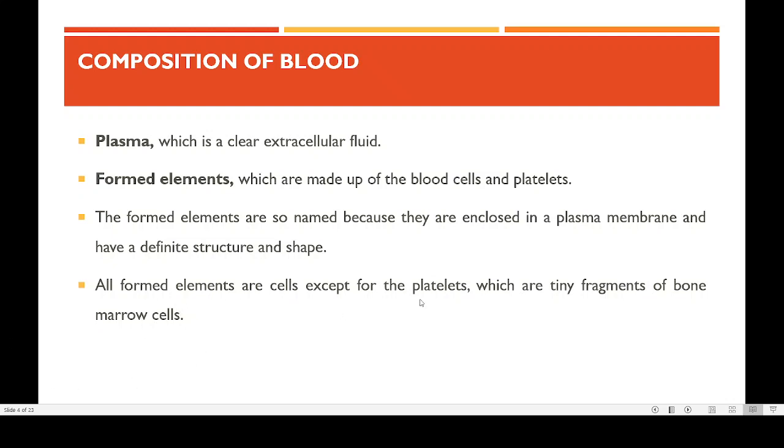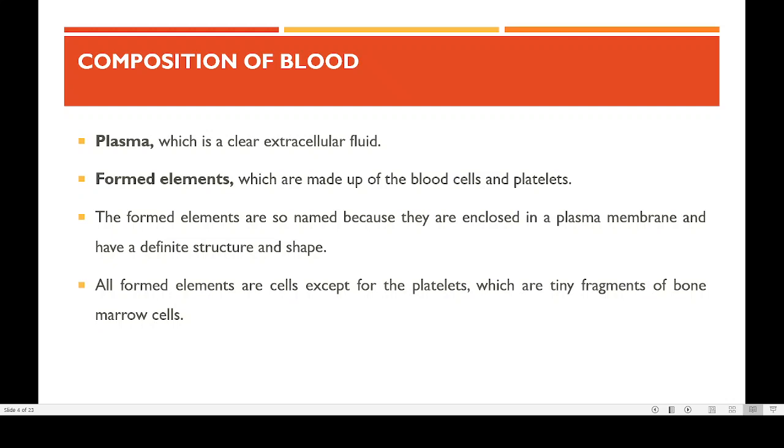All formed elements are cells, except that platelets cannot be considered proper cells because they are actually fragments of bone marrow cells. Here I will show you how the bone marrow cells appear. It is from these bone marrow cells that we are getting the platelets. So our bone marrow is actually the organ that is giving rise to our platelets. You can see it here.